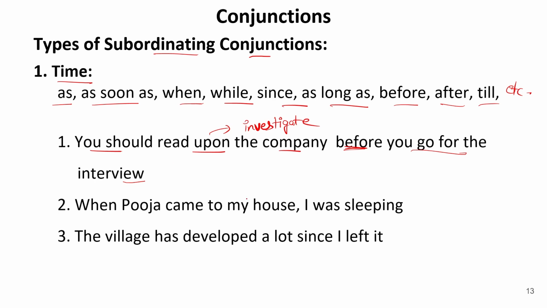When Pooja came to my house, I was sleeping. So what was I doing? I was sleeping. When Pooja came, so Pooja came to my house is a part of the sentence, and I was sleeping is another. Now when is joining these two parts together, and it is creating a situation before us. So this is known as a subordinating conjunction.